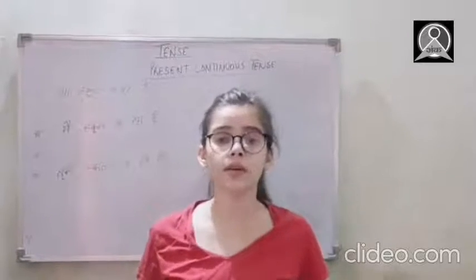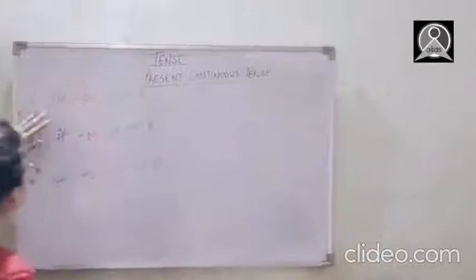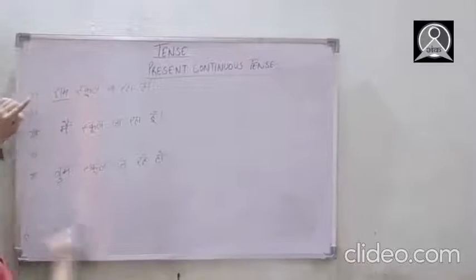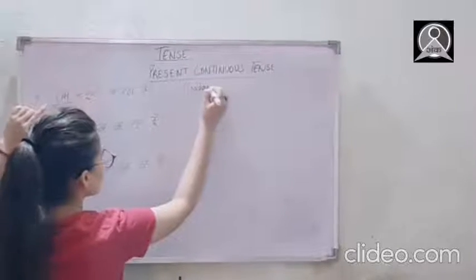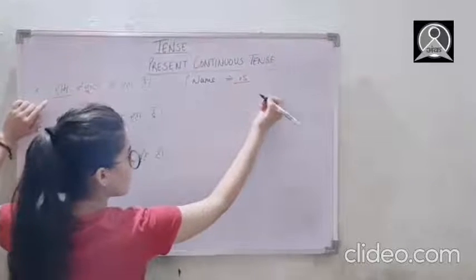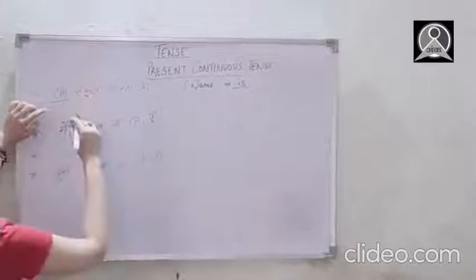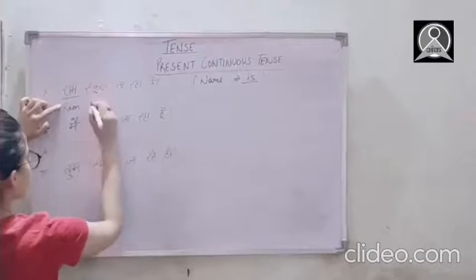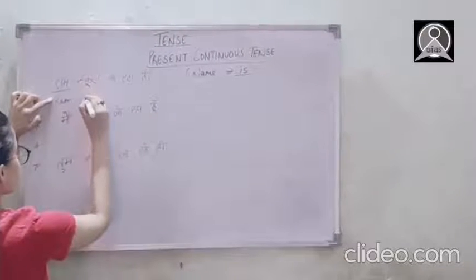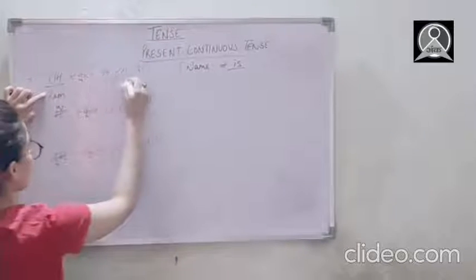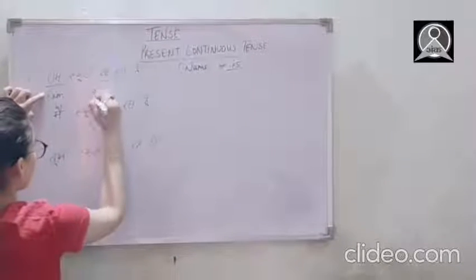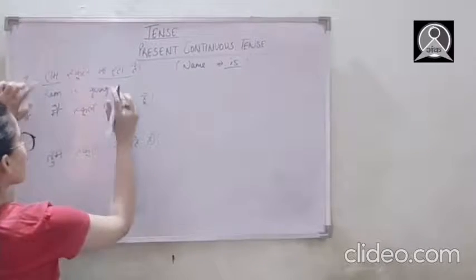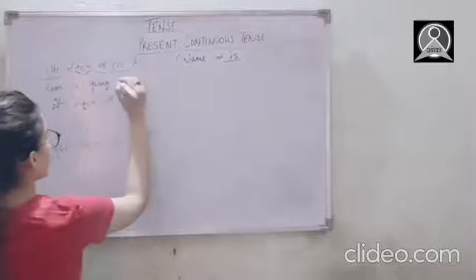So now it's time to have some examples. Okay, so here our first example is Ram school ja raha hai. Okay, so this is the name of a person. Okay, so here with name I ask you guys to use is, right, as helping verb. Okay, so we are going to use is with the subject here. So Ram is, then verb's first form ja raha hai. Okay, so here go, and with that ing we had to use. Okay, so Ram is going, then the object part, to school,